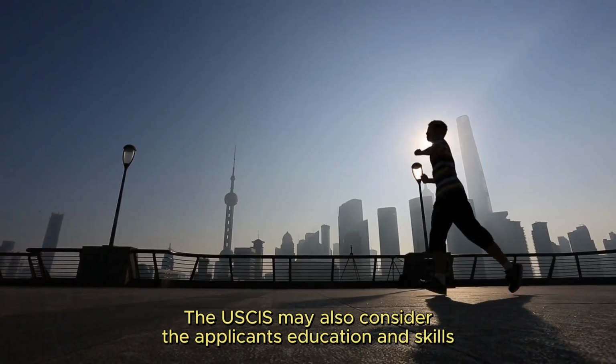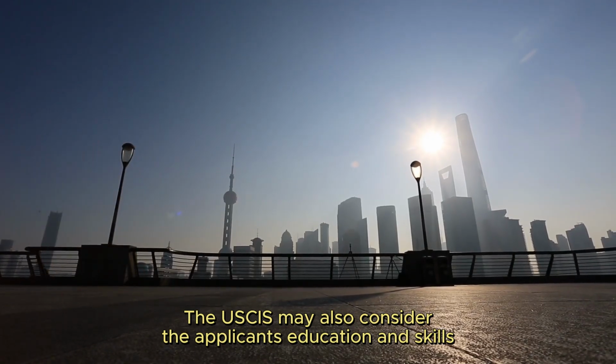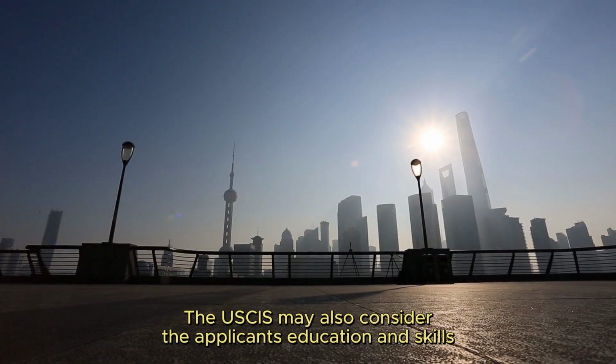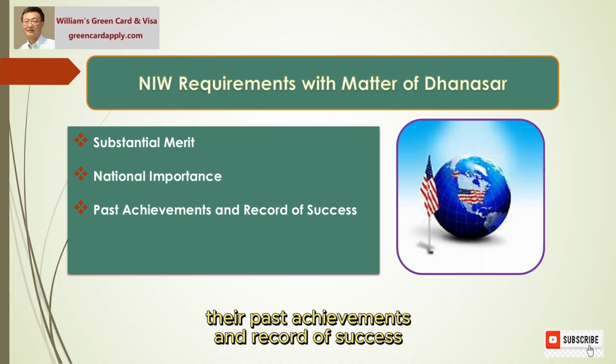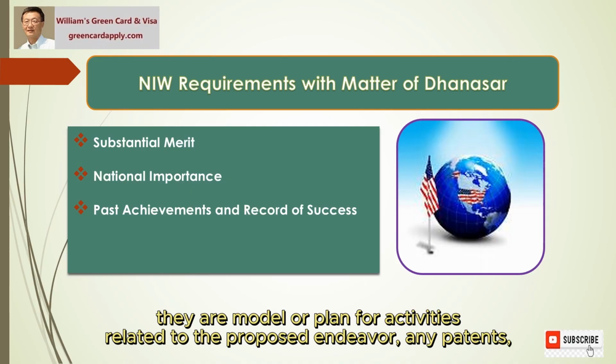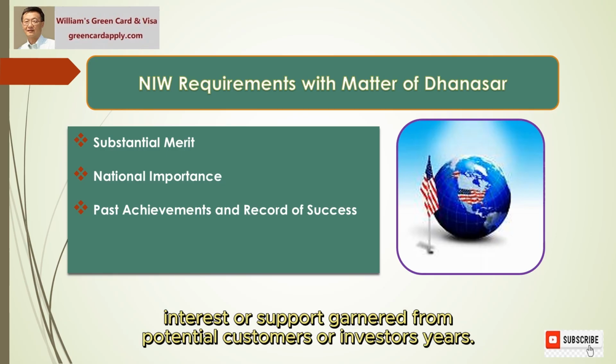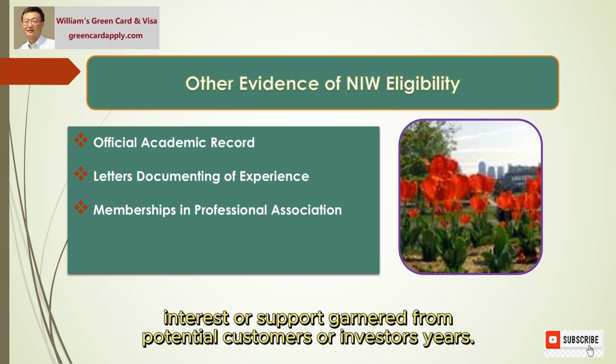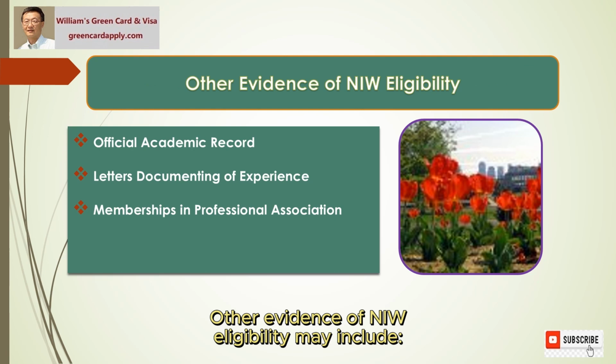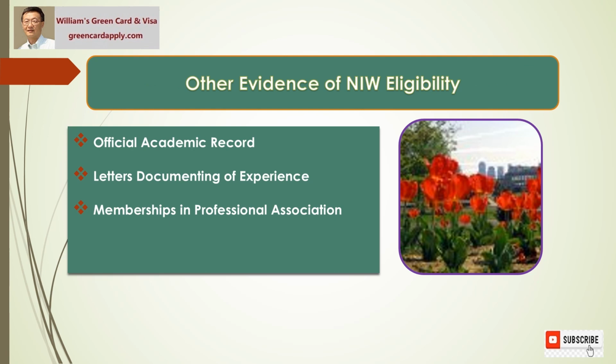The USCIS may also consider the applicant's education and skills, their past achievements and record of success, their model or plan for activities related to the proposed endeavor, any patents, trademarks, or copyrights they developed, and interest or support garnered from potential customers or investors. Other evidence of NIW eligibility may include: 1.